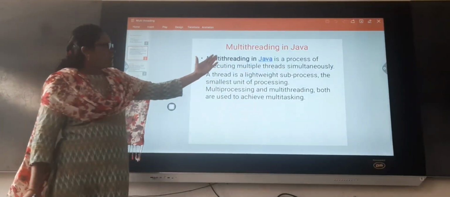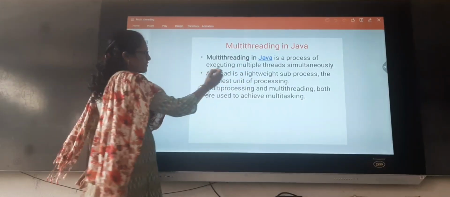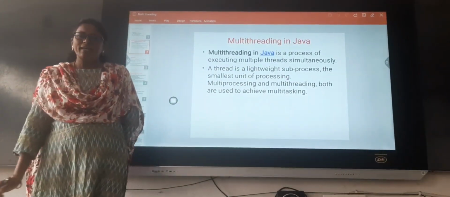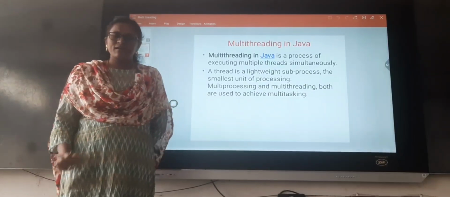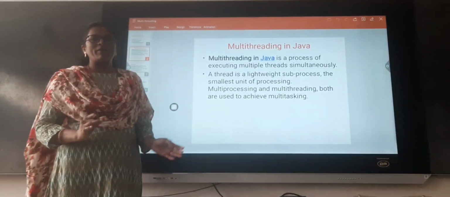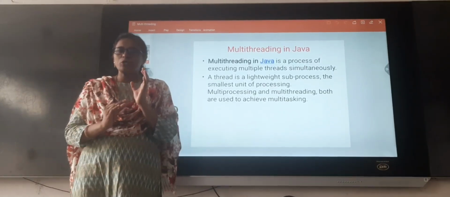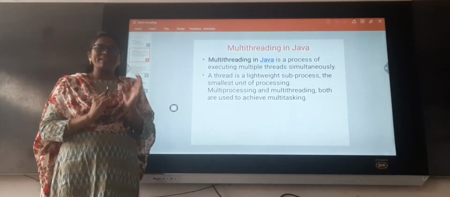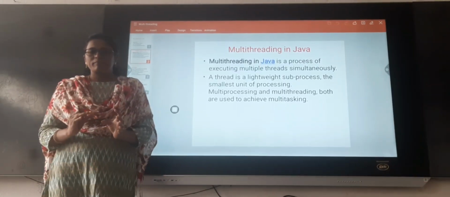Multi-threading in Java is a process of executing multiple threads simultaneously. Here, simultaneously means we can execute the threads at the same time. At the same point of time we are able to execute multiple threads. That is called simultaneously or concurrently.